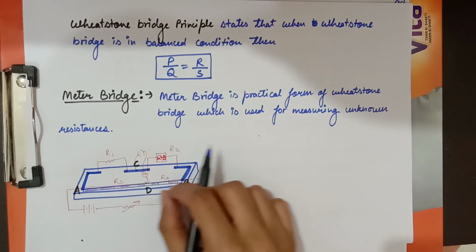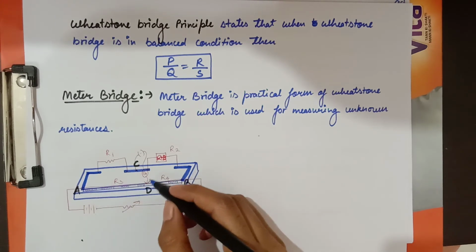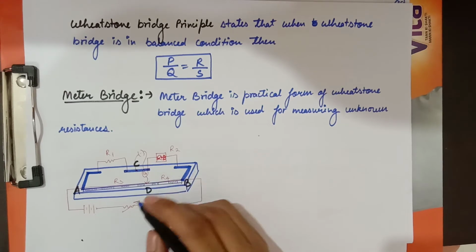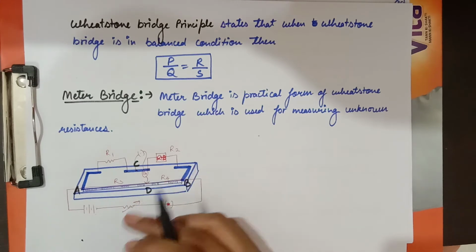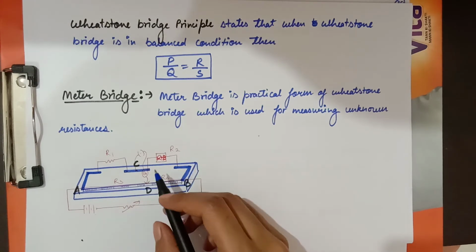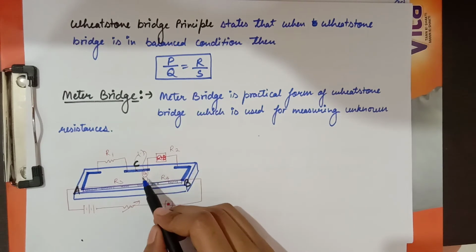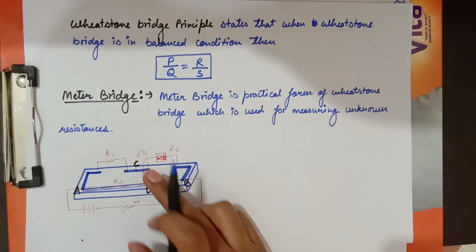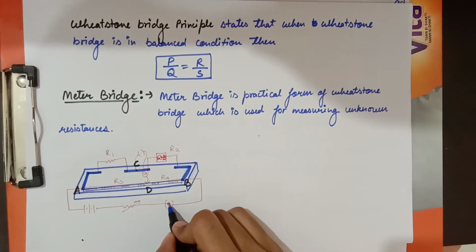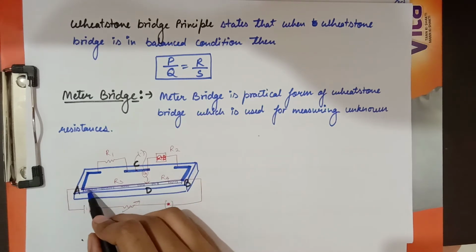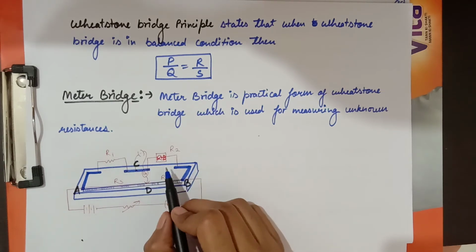So with the help of jockey, we slide jockey in this wire, and when the galvanometer shows the no deflection condition, then the Wheatstone bridge principle can be applicable in the meter bridge when there is no deflection in the galvanometer. So starting from the first we connect this key, and current starts flowing from point A to this circuit, and we have 4 resistances here.